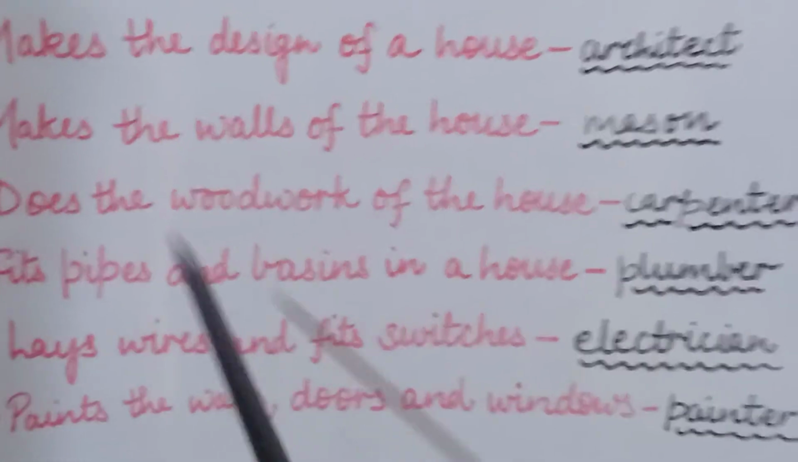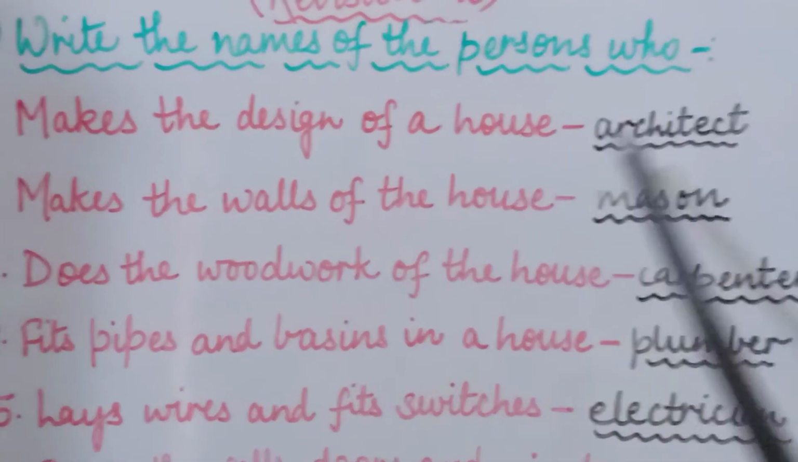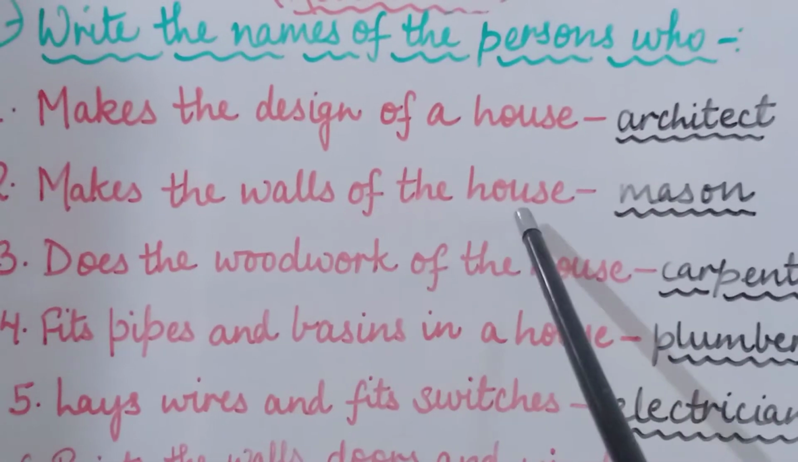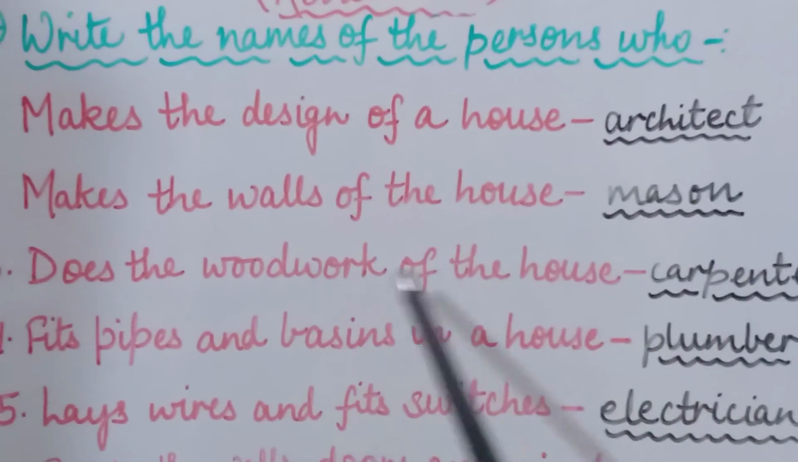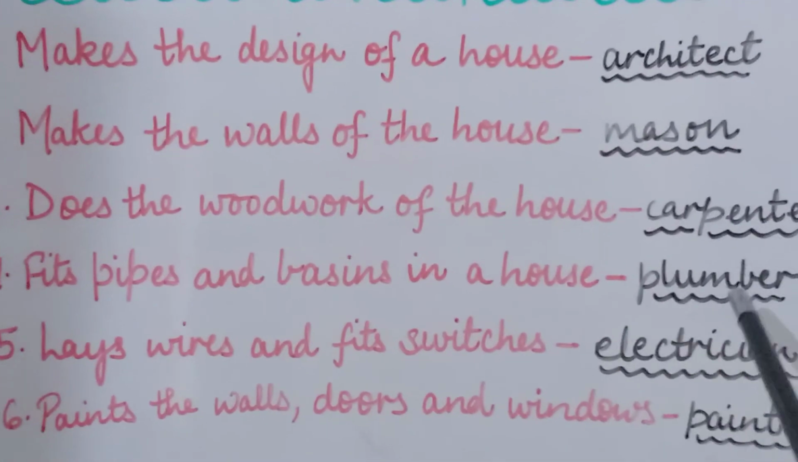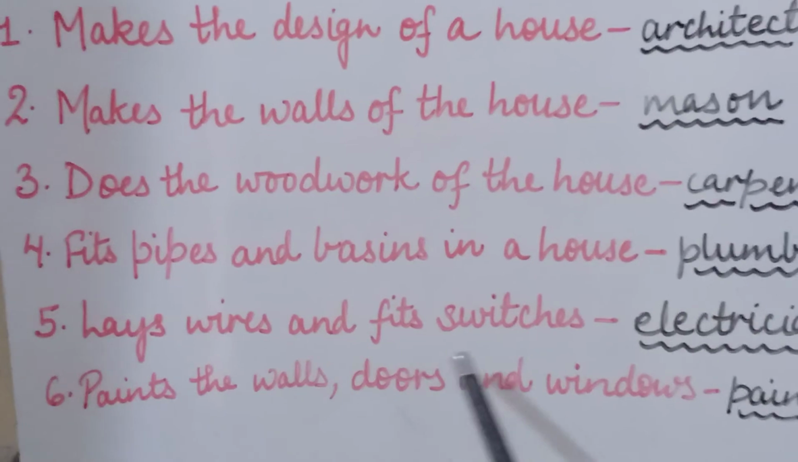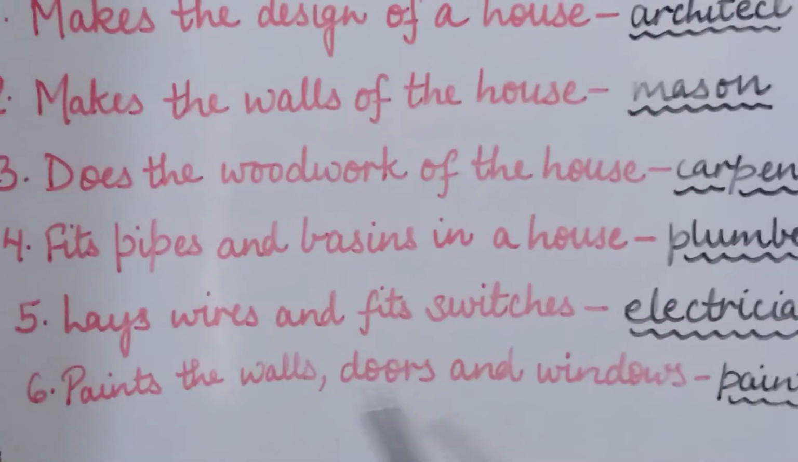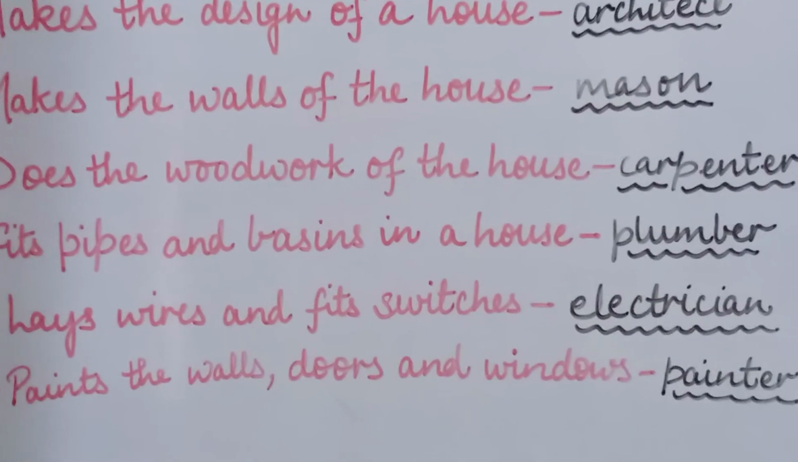Again I am repeating. Makes the design of the house, architect. Makes the walls of the house, mason. Does the woodwork of the house, carpenter. Fits pipes and basins in the house, plumber. Lays wires and fits switches, electrician. And paints the walls, doors and windows, painter.